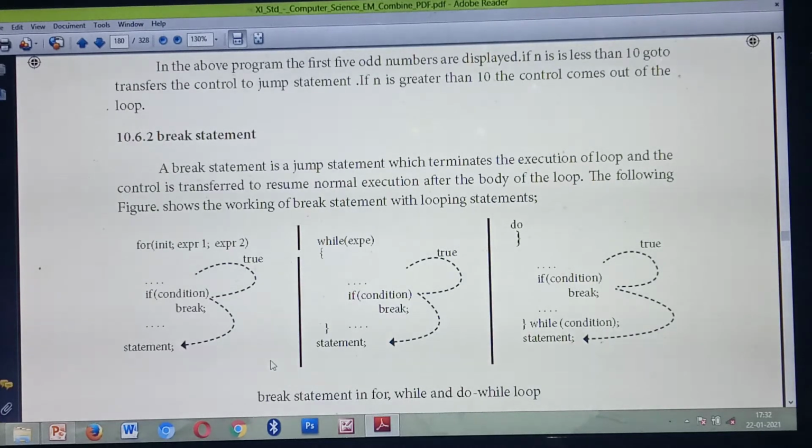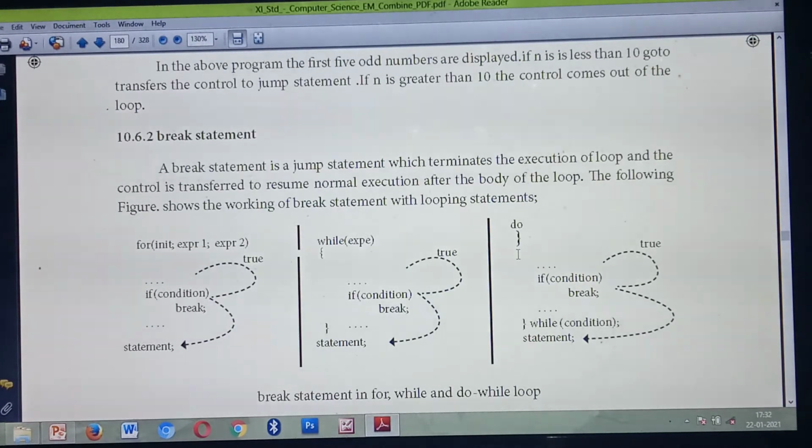Here, once the keyword break is found inside the program, in that place itself the program will terminate the loop. Normally the program runs from the first line to the last line. So if the word break is there in between, in that place itself the execution of the program will break and automatically it will come outside of the loop. The control is transferred. Understood what's the use of the break statement?